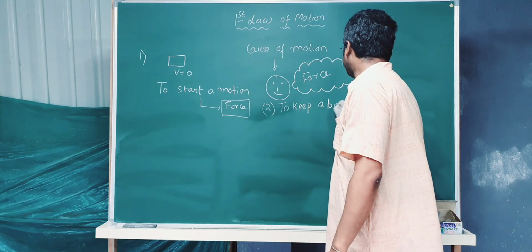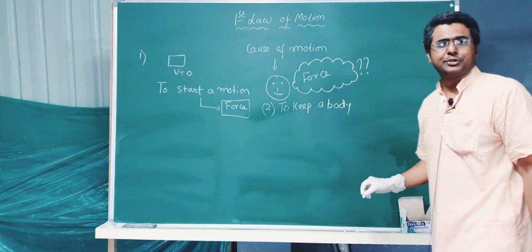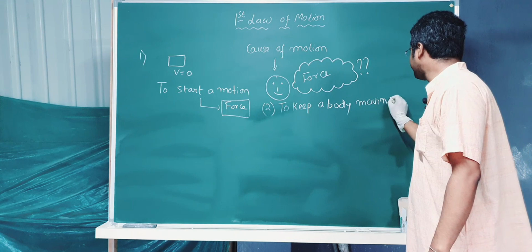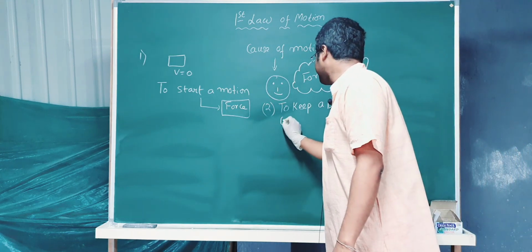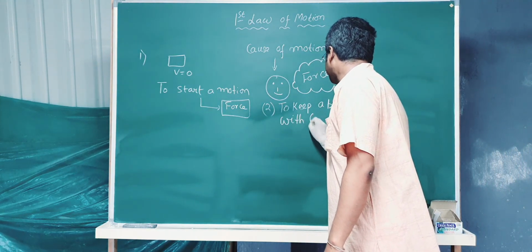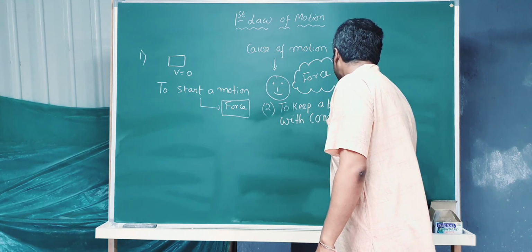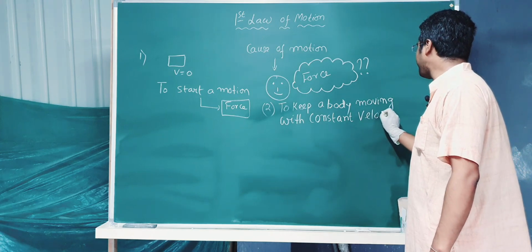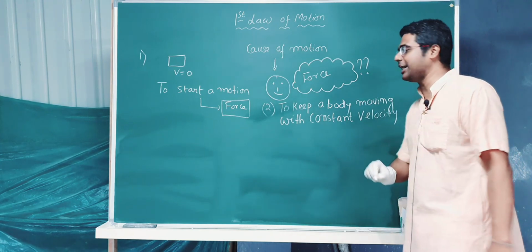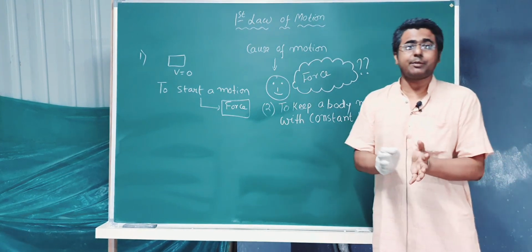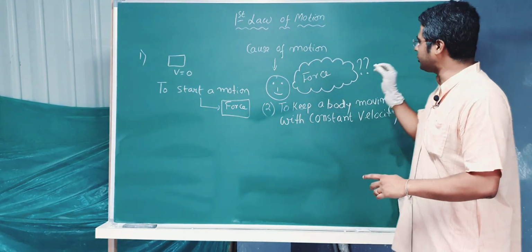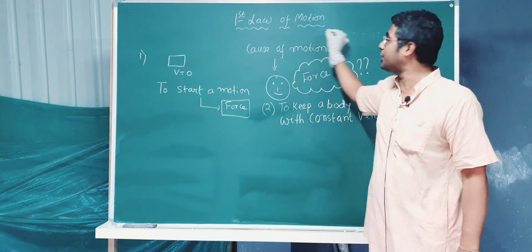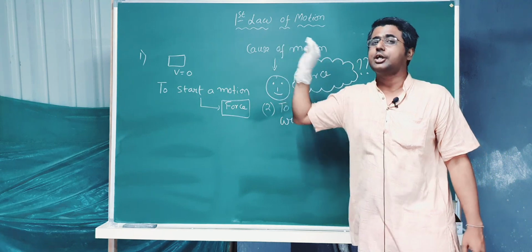visible, to keep a body moving with constant velocity. To keep a body moving with constant velocity. If I have to keep a body moving with constant velocity, look, this chalk is moving, so continuously I have to give force, or not? I have to. I have to give constant force to this chalk to keep it moving.